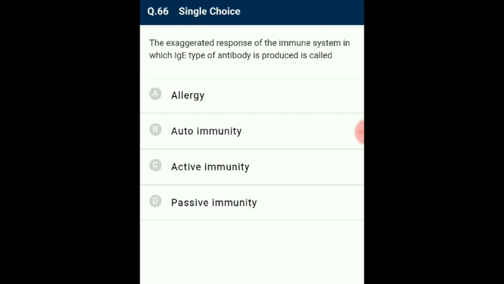The exaggerated response of the immune system in which immunoglobulin E type of antibody is produced is called. The exaggerated response of the immune system to certain antigens present in the environment is called allergy. The substance to which such an immune response is produced is called an allergen. Example, pollen, animal dander, etc. The IgE type of antibody is present in this type of response. So the answer for this question is option A, allergy.